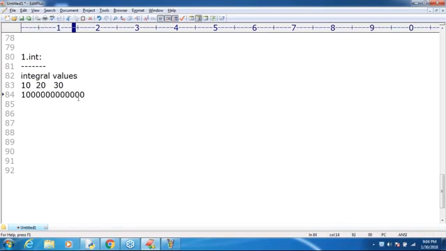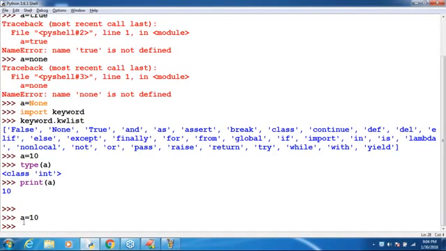The numbers without a decimal point are by default considered integral types. In Python, we can represent them by using int only. Remember that, I covered this already. a is equal to 10. If I print type of a, what answer am I getting?